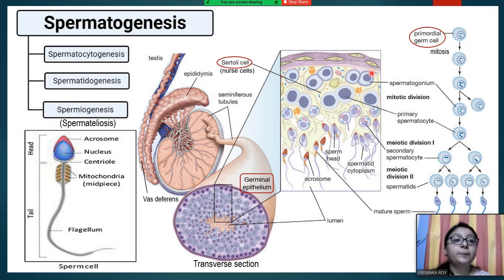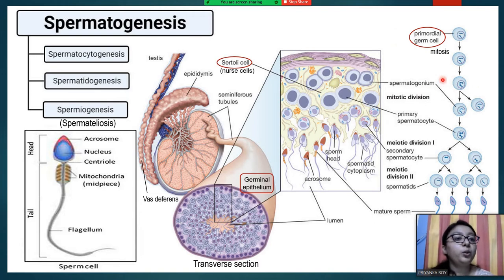So the basic arrangement of seminiferous tubules includes Sertoli cells and primordial germ cells, and they mainly form the total population. From primordial germ cells, all the other cells are getting formed. So basically these 2 kinds of cells make up the entire population of cells in the seminiferous tubules.